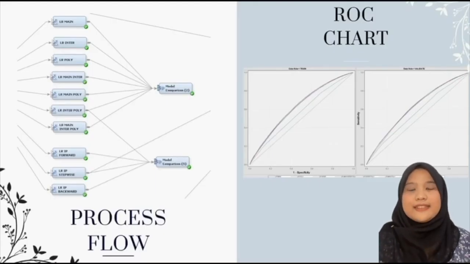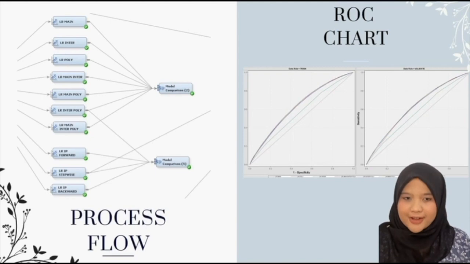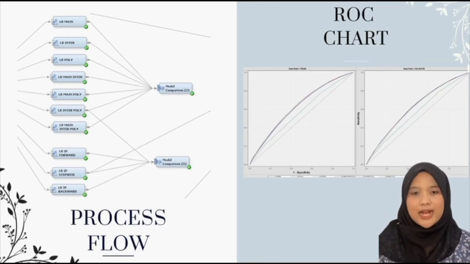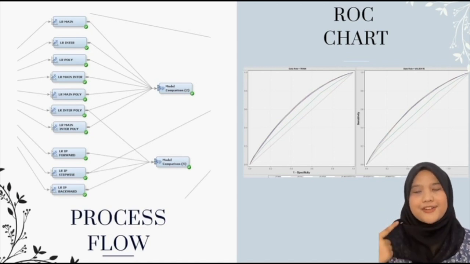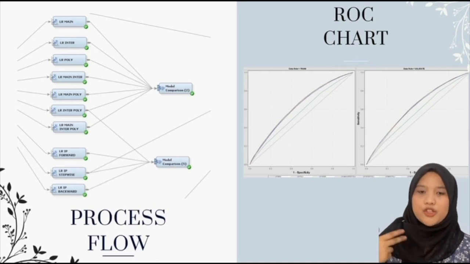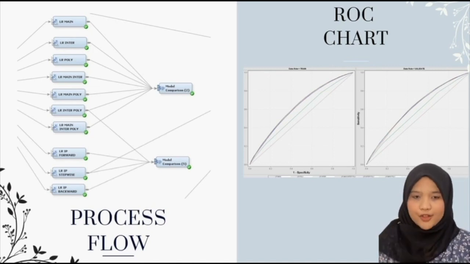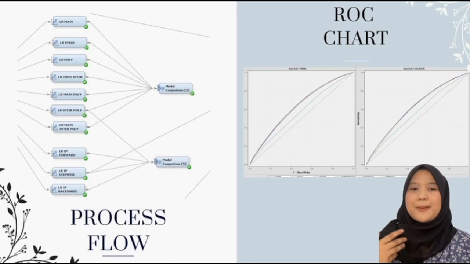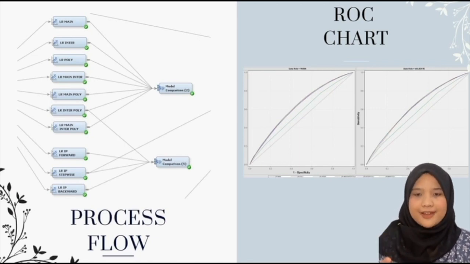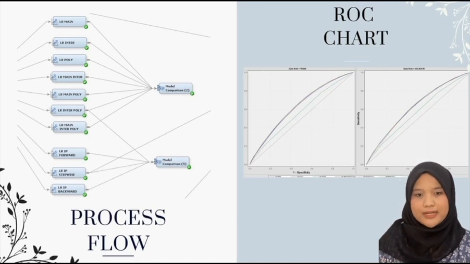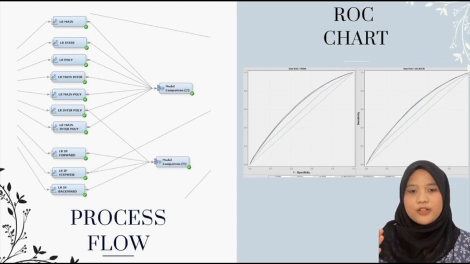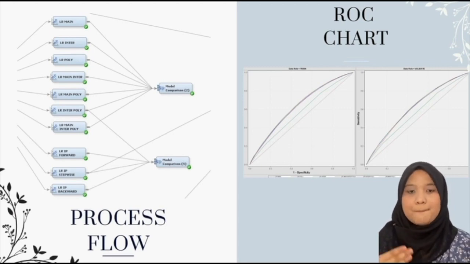On the left side, this is the process of the logistic regression based on the 7 models in the logistic regression model. First, we have logistic regression main. Secondly, we have logistic regression interaction. Thirdly, we have logistic regression polynomial. Fourthly, we have logistic regression main plus interaction. Fifth, we have logistic regression main plus polynomial. Sixth, we have logistic regression interaction plus polynomial. And the last one, we have logistic regression main plus interaction plus polynomial.